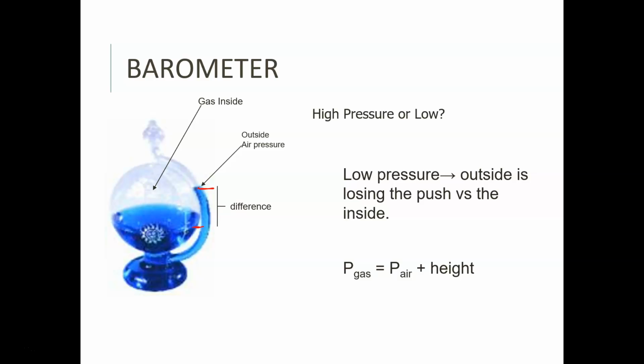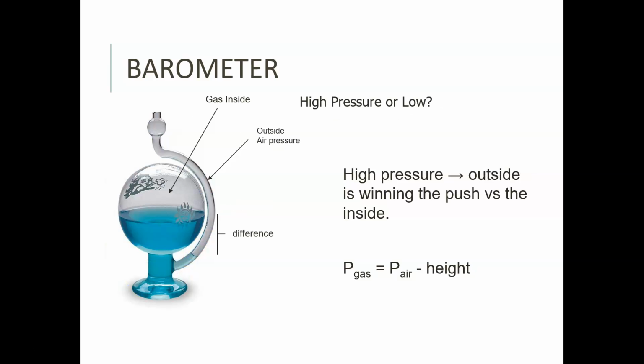So we've got that example of a low pressure example, because the pressure pushing down isn't greater than the pressure of the gas inside the container. Okay, you don't have to have a vacuum for this one. All right, so this one, we see there's something a little different. We see that the level of the water inside the sphere is greater than the level of the water inside the little tube here, okay? And what that's telling us is that this is high pressure. There's more atmospheric pressure pushing down than there is pressure of the gas inside pushing down. So we get this idea that the pressure of the gas is the pressure of the air minus the height. So that would be the difference between the liquid here and the liquid here.